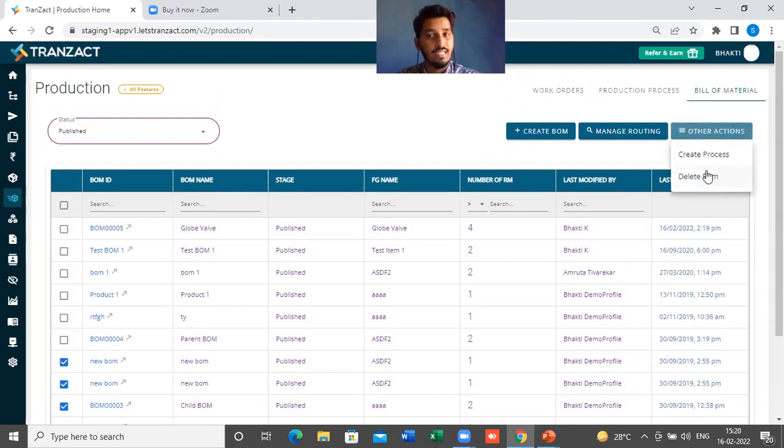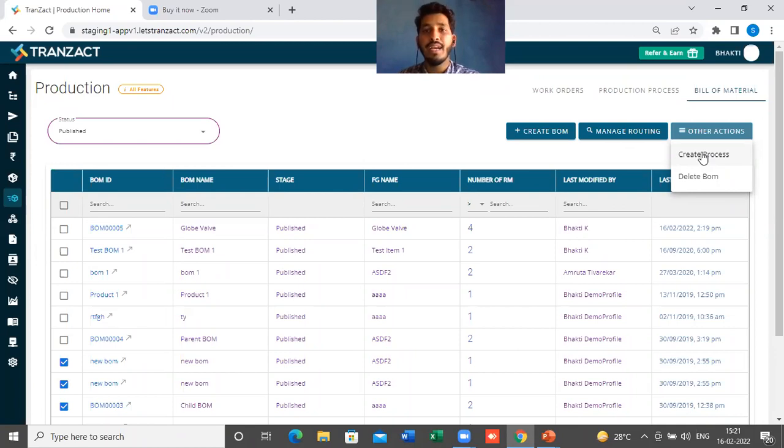On clicking other actions, you will get 2 options. One is create process, so you can directly create a process from this bill of material. Previously, we had 2 types of production. In one, you receive the order and convert it into an order confirmation, so we start from the work order section; that is make to order production. And if I want to make something for my stock, I have to go to my production process and create the process.